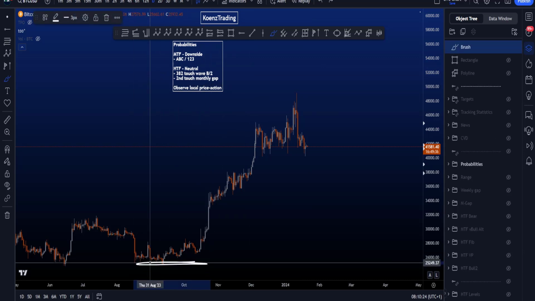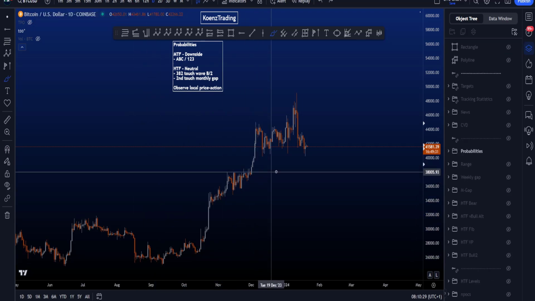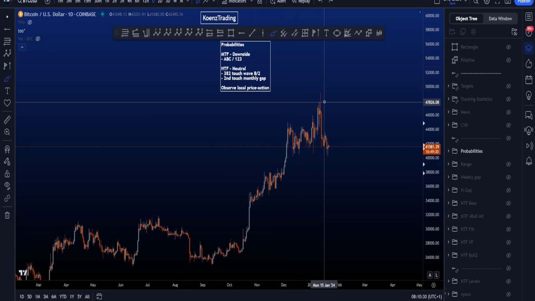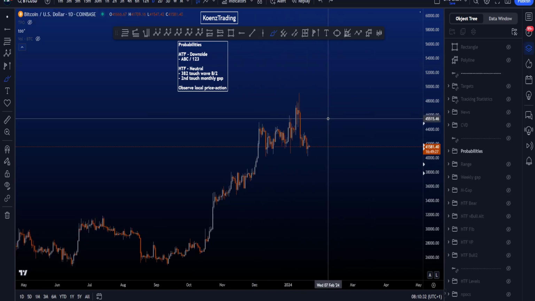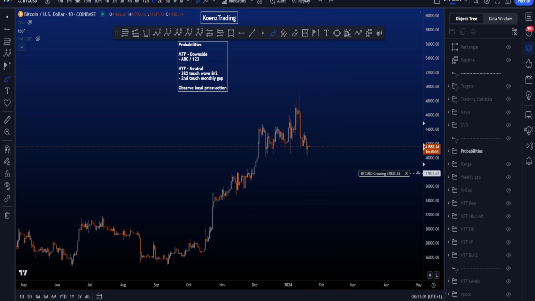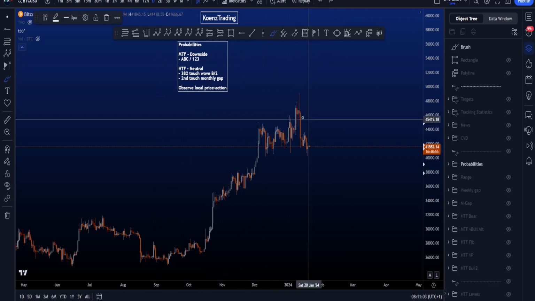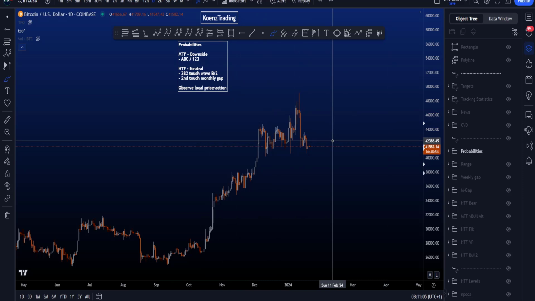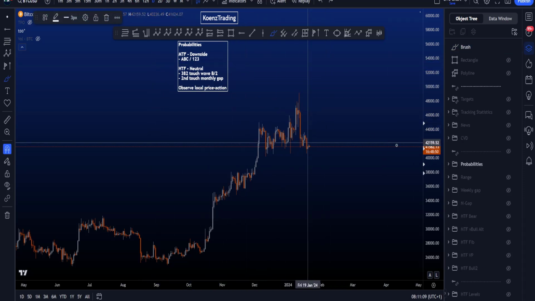We have the 382 touch here, which does increase probabilities for a wave B and a potential C, but at the same time we also have a second touch of the monthly gap, so it increases probabilities to fill that gap to the upside. So generally we want to observe the local price action over the upcoming days and weeks, as that will increase or decrease the probabilities for any of the high time frame scenarios.